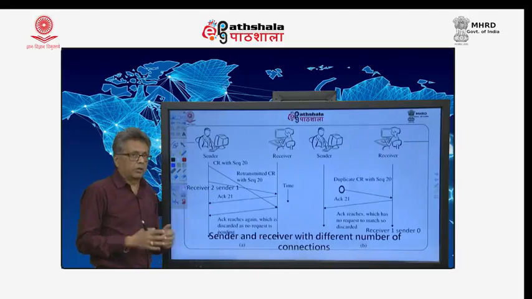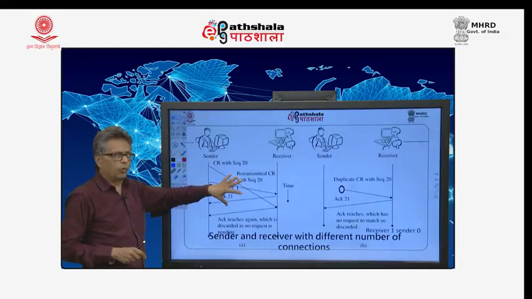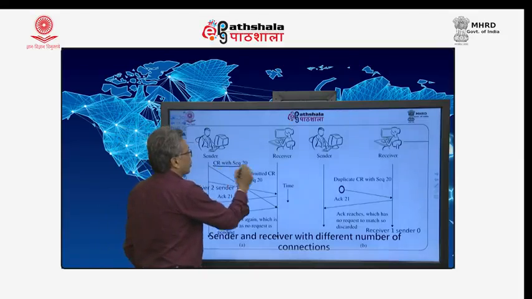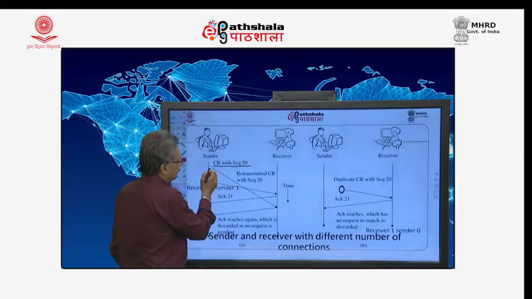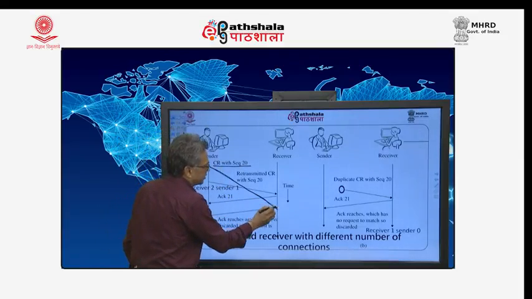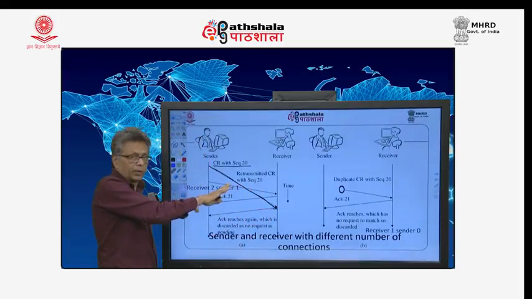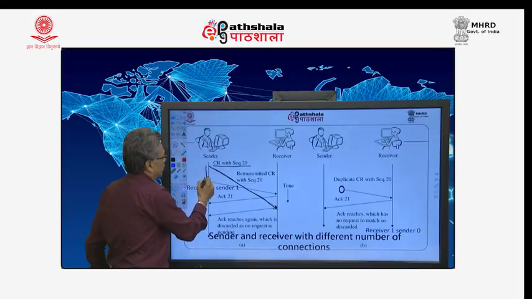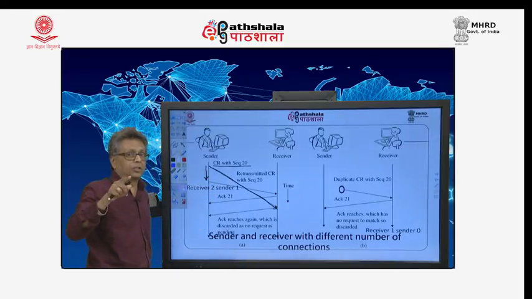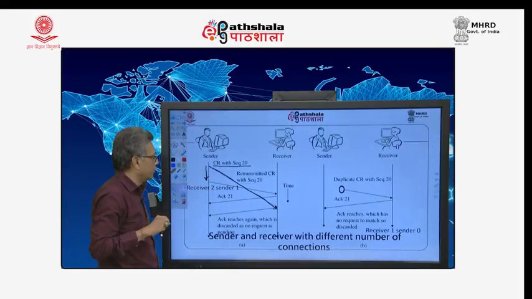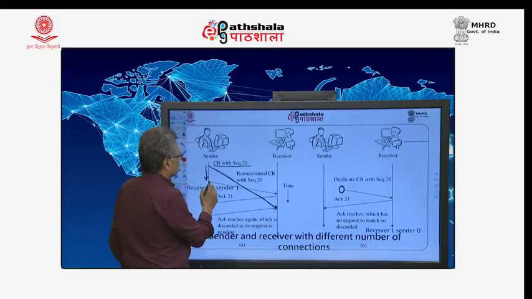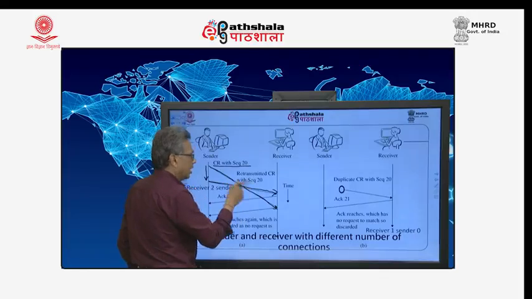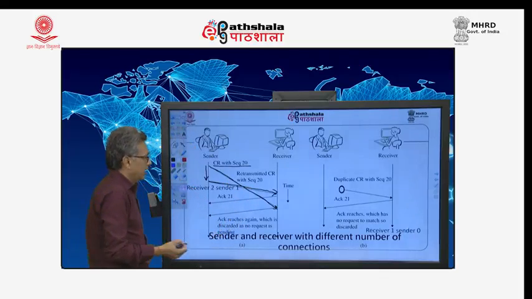Before we embark on a solution, let us try to understand why that problem has occurred. For example, the sender sends a request with sequence number 20, but it is delayed. Remember that a connection establishment timer is also there, so it times out, and the sender retransmits the connection request, again with sequence number 20.